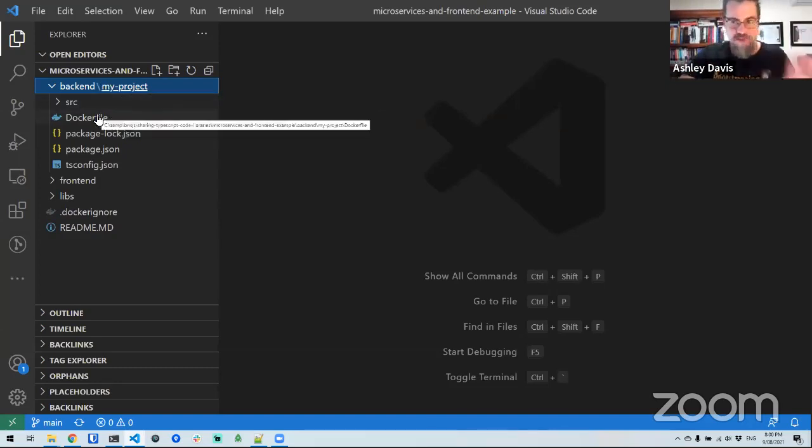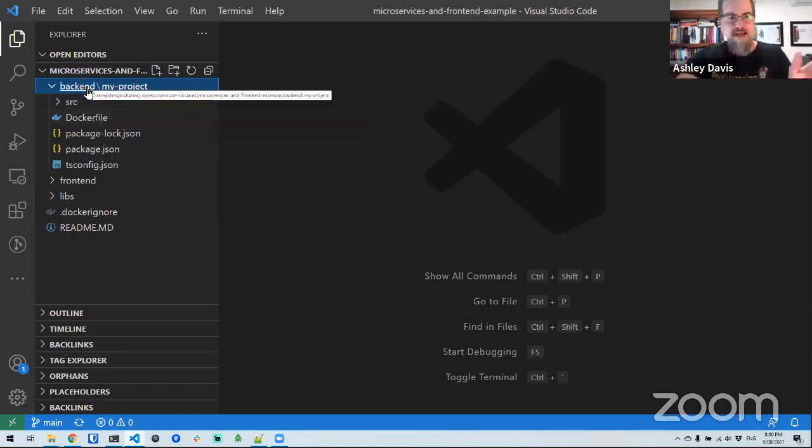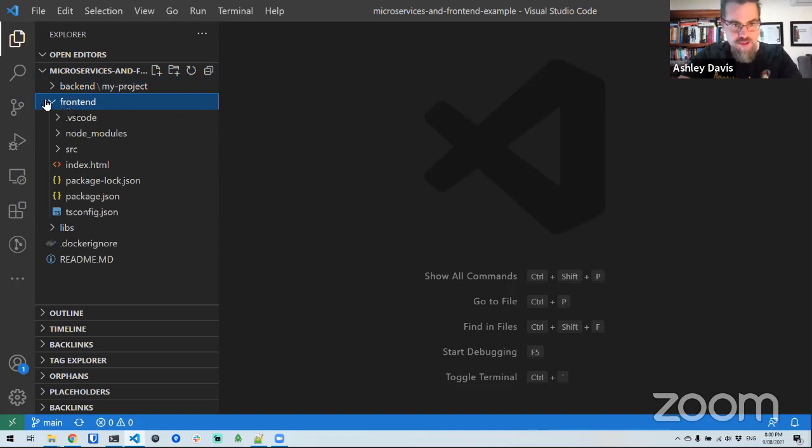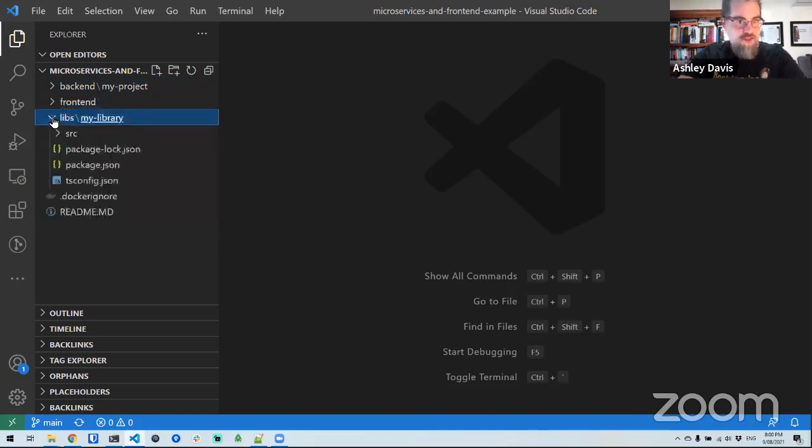The Dockerfile is basically the same, except some of the paths have been changed a little bit because I've put this in a backend directory now. Now, we could put other microservices in this directory, so it can be a multi-microservice backend if you need it to be. But for purposes of simple example, I've just got the one project there. We've got the front-end project here, so that's what we're going to look at in just a moment. Before we look at that, we've got the libs directory with my library that you've seen before. So the Hello World, my library. It doesn't do much, but it's just an example of a shared library that we're going to share from the back end to the front end. And you could put as many other libraries in this directory as you want.